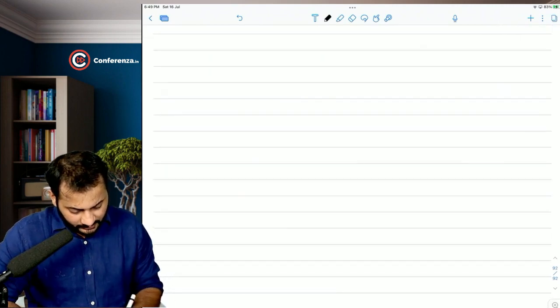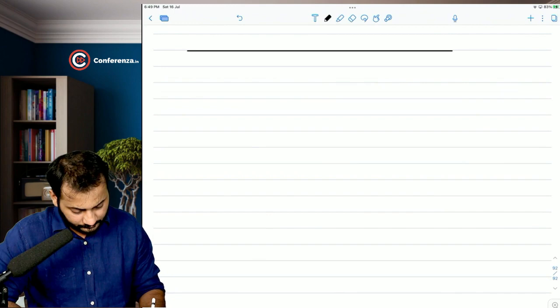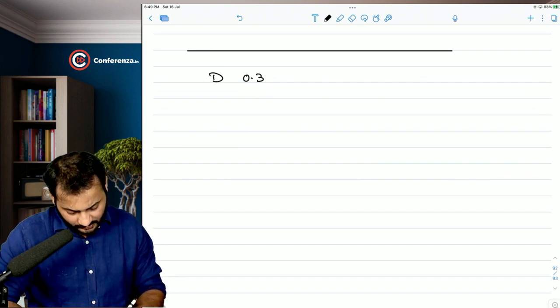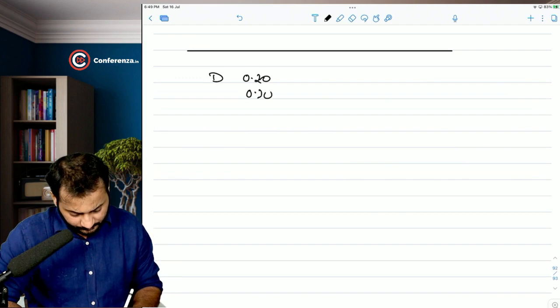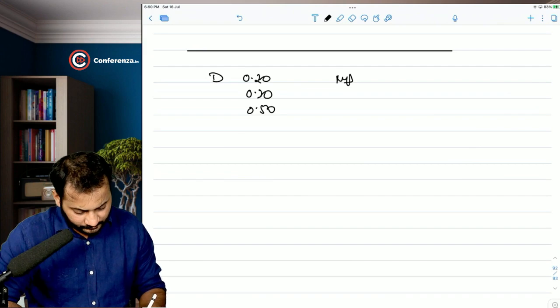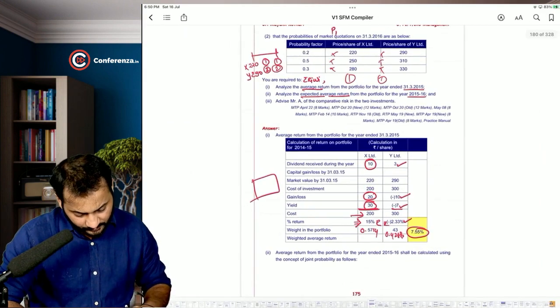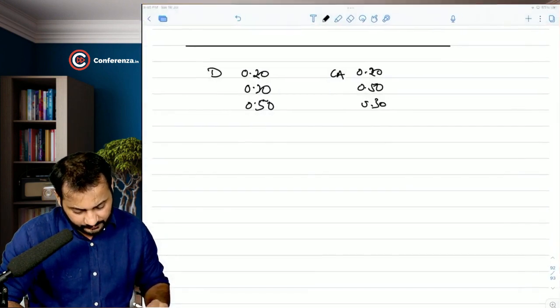See what can happen in the second year. There are 3 different probabilities of the dividend: 30, 20, 30 and 50. And for capital appreciation or market price, we can directly take capital appreciation. 20, 50 and 30. Let me just check once. 20, 50, 30, 20, 30, 50. Okay.